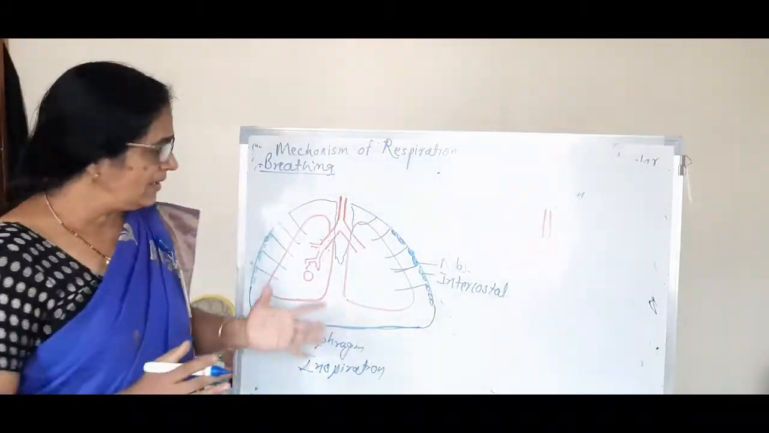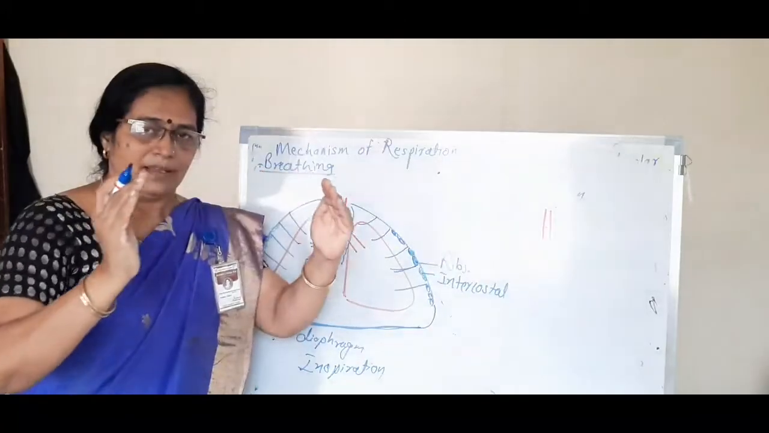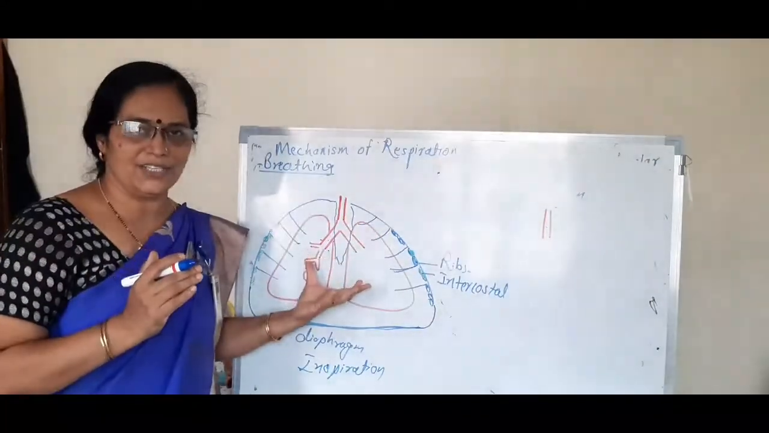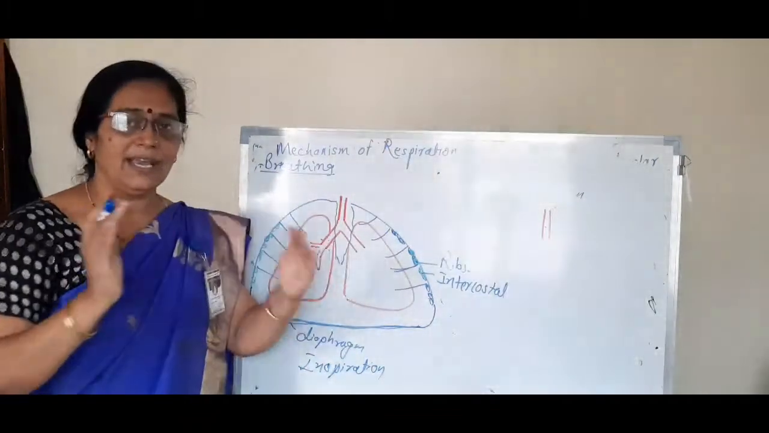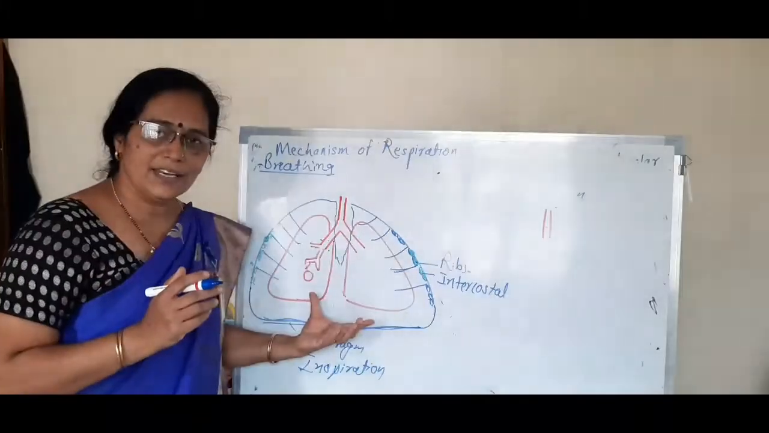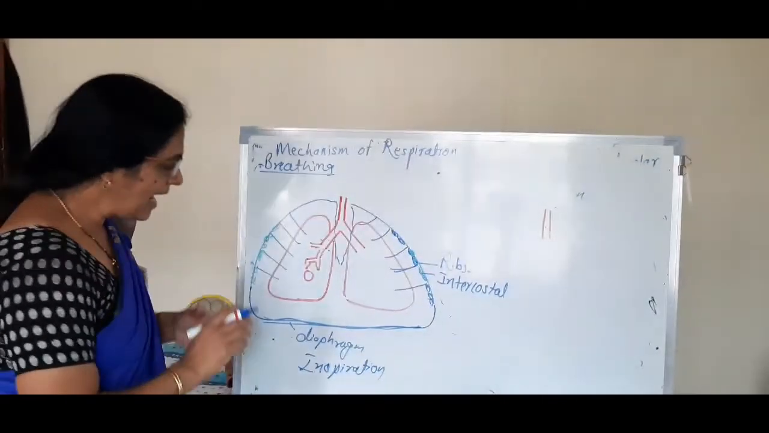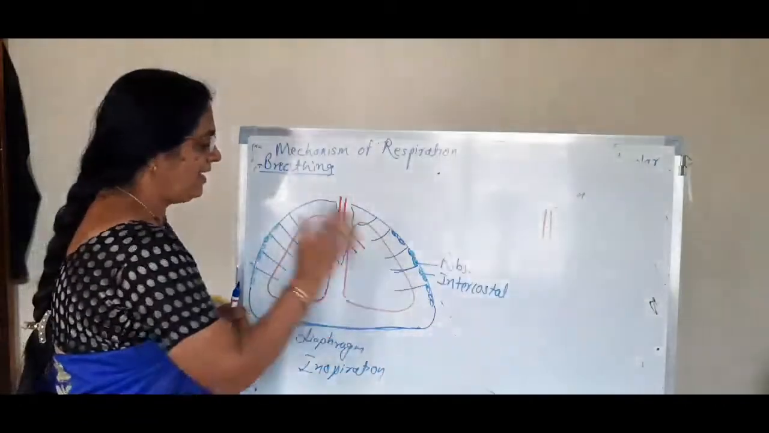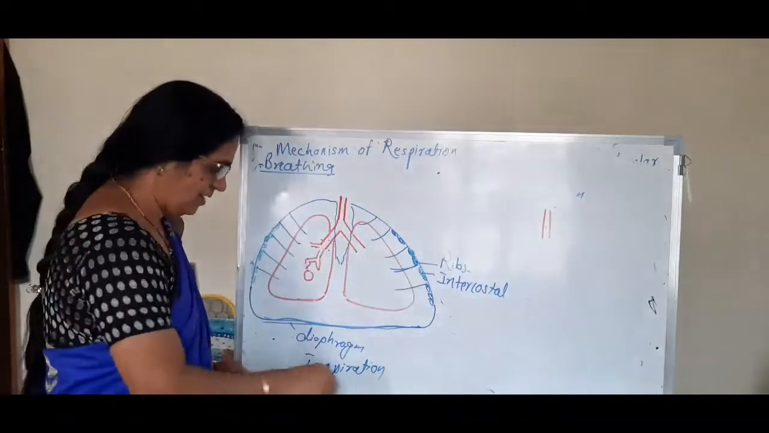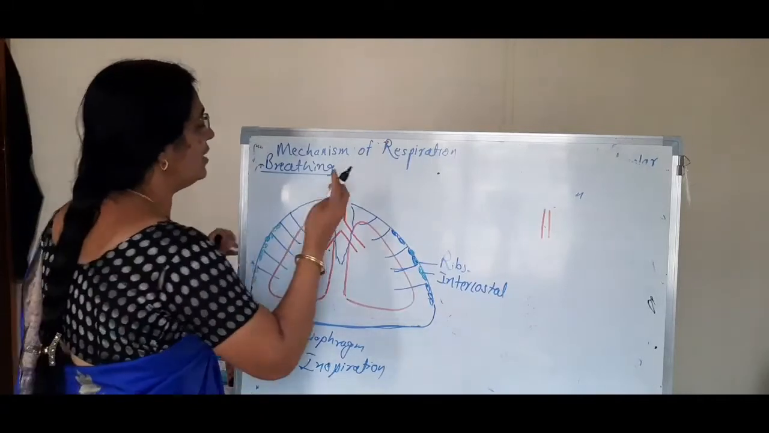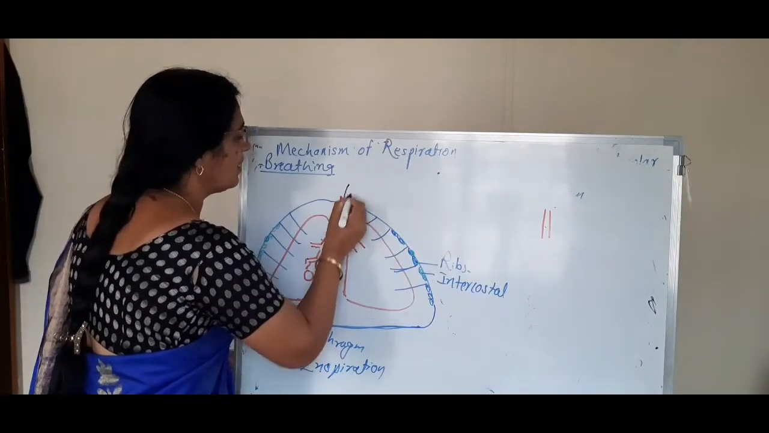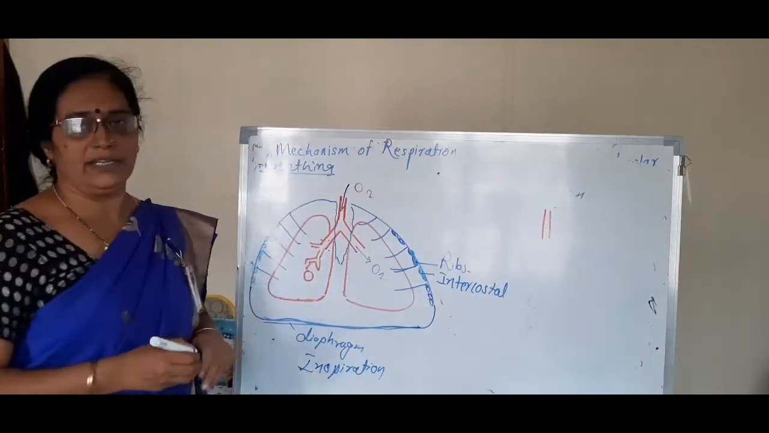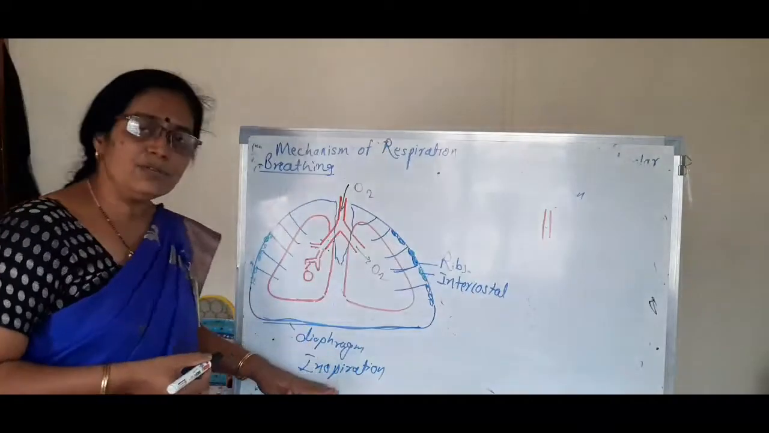And due to that, the thoracic cavity enlarges, space is increased, and that's why the lungs expand. Due to the expansion, O2 enters into the lungs. So this is called inhalation.